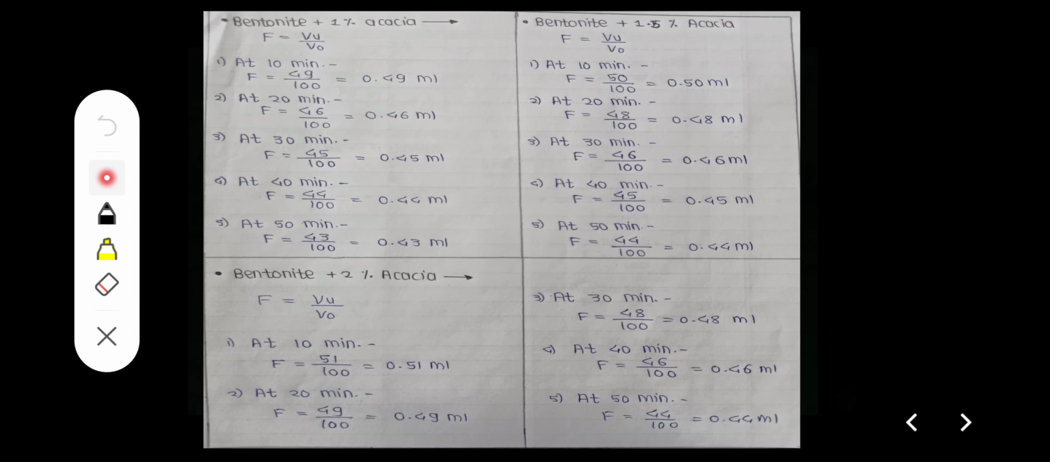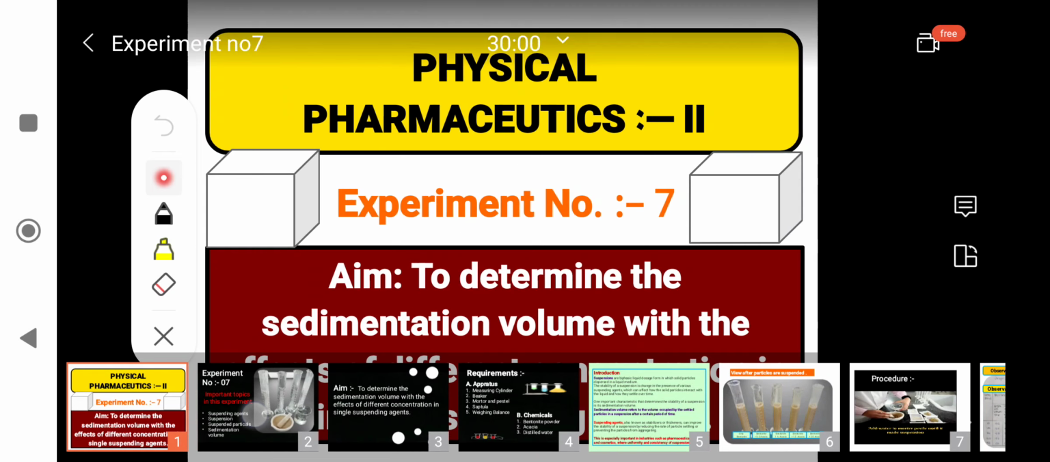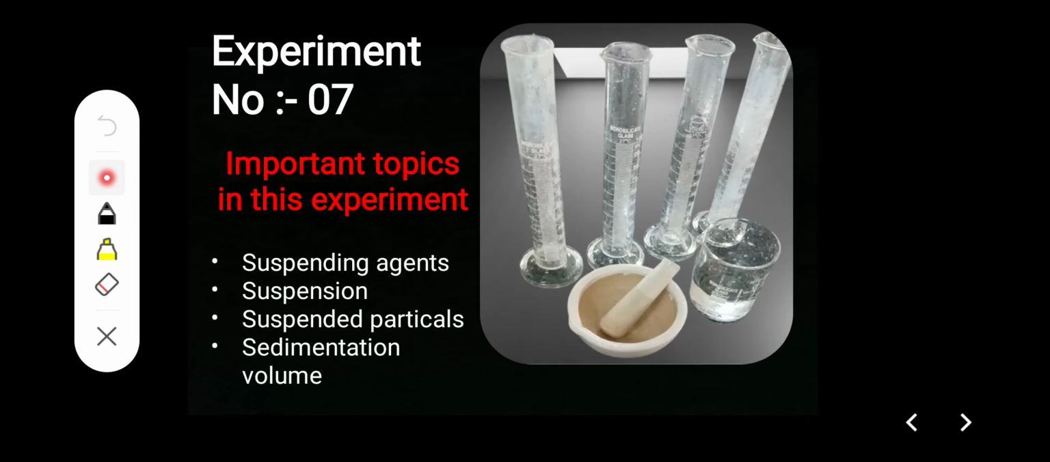So in this practical we learned what a suspending agent is and what a suspension is. Suspending agents are also thickening agents and stabilizing agents, meaning they stabilize the suspension. Sedimentation volume is the volume occupied by the settled particles; the space that those settled particles occupy is called the sedimentation volume.